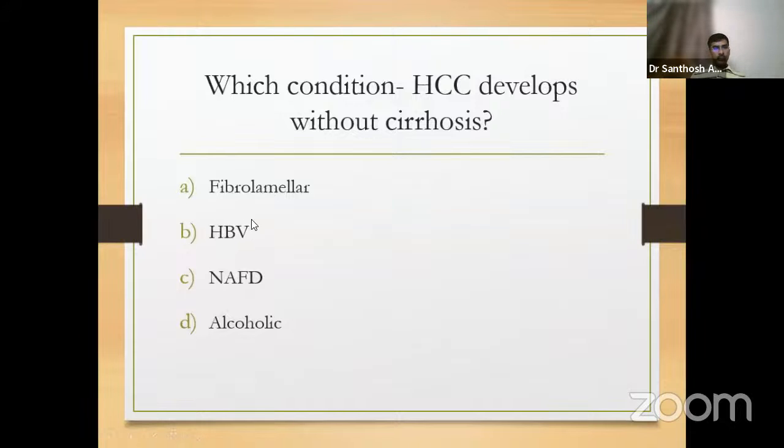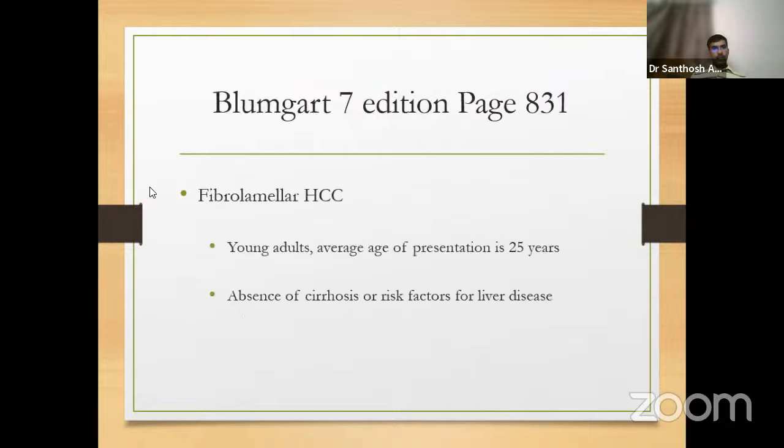But if we compare these two, for example, if 100 patients of fibrolamellar HCC are there, almost nil patients will have cirrhosis. Whereas if 100 hepatitis B virus infected patients have HCC, almost 60 to 80% will have cirrhosis. So it's a relative answer. The absolute answer is fibrolamellar HCC. Young adults, average presentation is 25 years, absence of cirrhosis or any risk for liver disease. And this comes from Bloomberg 7th edition, page number 8.